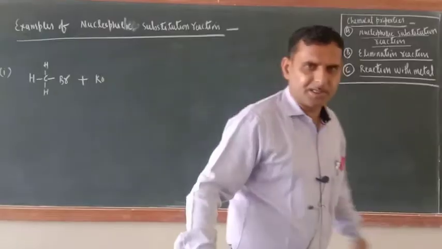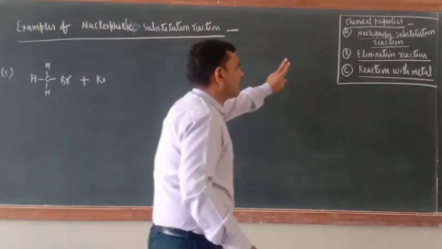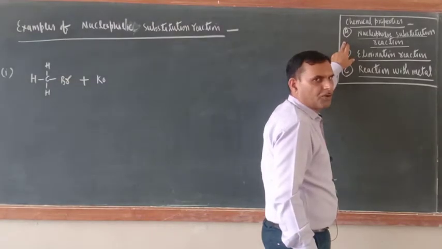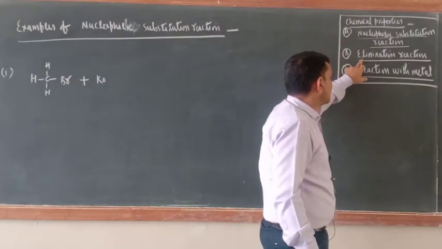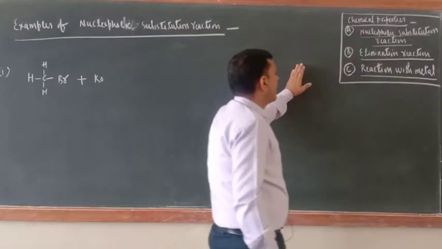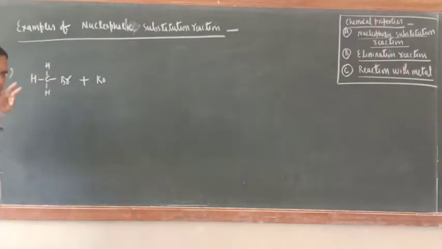Okay, so now examples of nucleophilic substitution reaction. The first one is reaction with NaOH or KOH. Actually, the chemical properties of alkyl halide are divided into three categories: first is nucleophilic substitution reaction, second is elimination reaction, third is reaction with metal. So now the first one is nucleophilic substitution reaction. Why alkyl halide undergoes nucleophilic substitution reaction and all these things I taught.